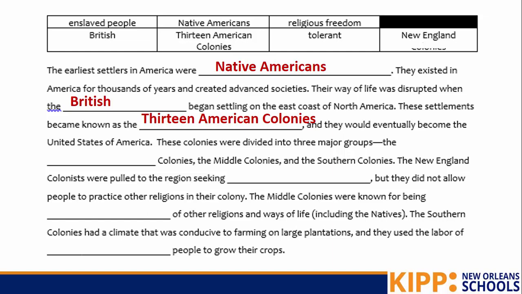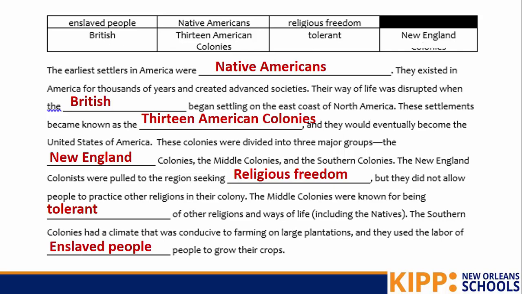These colonies were divided into three major groups: the New England colonies, the Middle colonies, and the Southern colonies. The New England colonists were pulled to the region seeking religious freedom, but they did not allow people to practice other religions in their colony. The Middle colonists were known for being tolerant of other religions and ways of life, including to the natives. The Southern colonies had a climate that was conducive to farming on large plantations, and they used the labor of enslaved people to grow their crops.